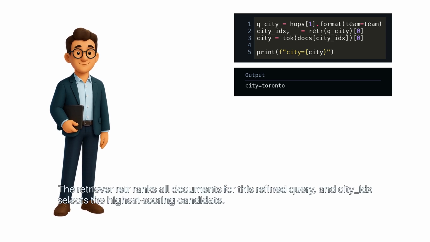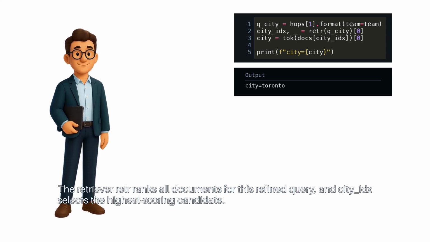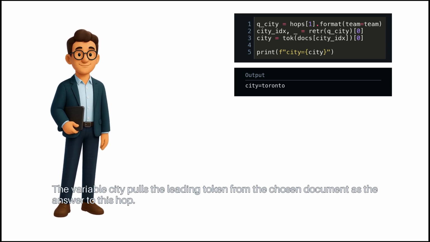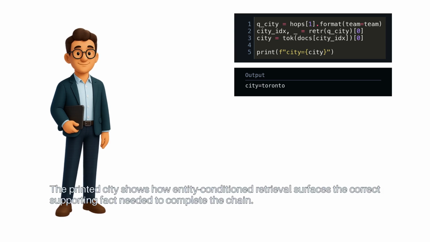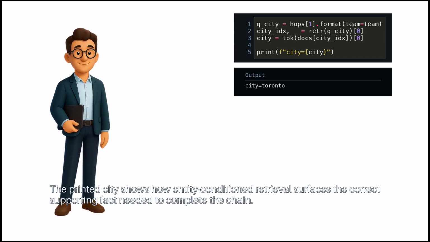The retriever ret ranks all documents for this refined query, and city index selects the highest scoring candidate. The variable city pulls the leading token from the chosen document as the answer to this hop. The printed city shows how entity-conditioned retrieval surfaces the correct supporting fact needed to complete the chain.